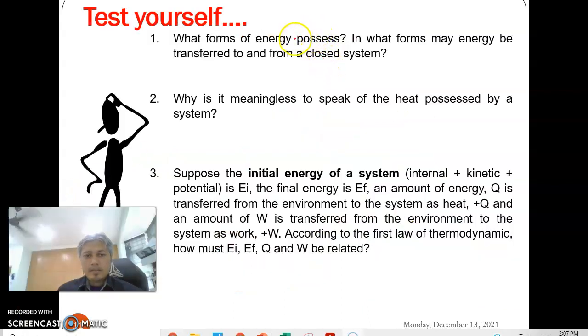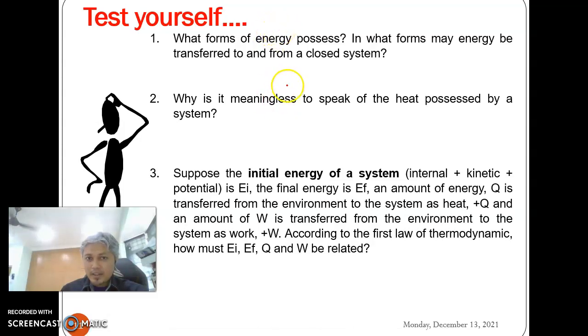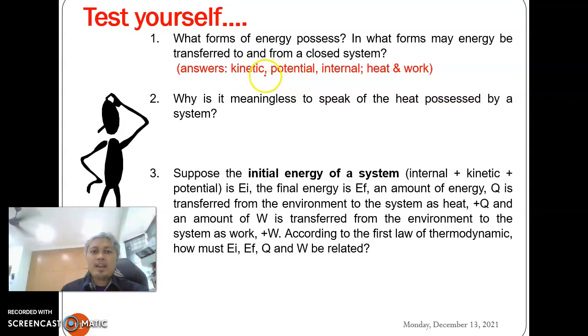Now let's check our understanding regarding what we have learned previously. What forms of energy does a system possess? Just now we have mentioned something regarding energy possessed. In what form may energy be transferred to and from a closed system? We have learned about this as well. So when we talk about energy possessed, we need to relate with kinetic, potential, and internal energy.